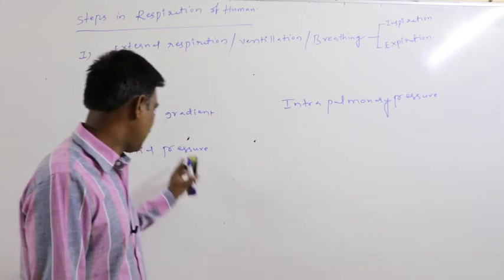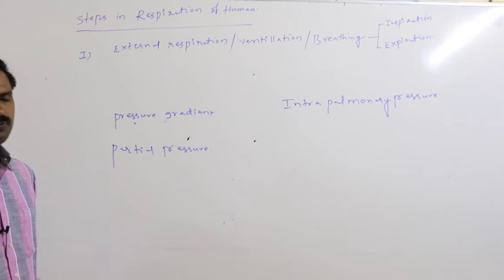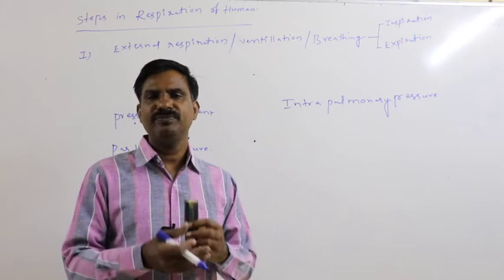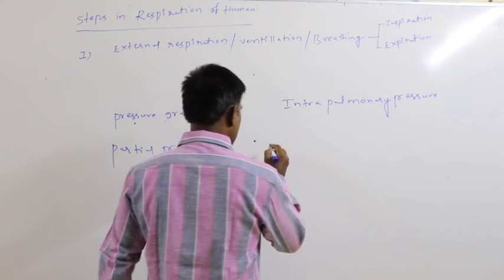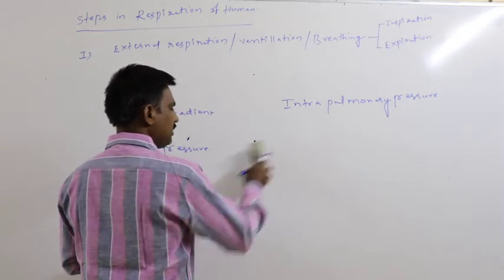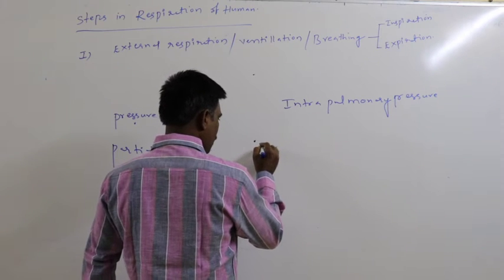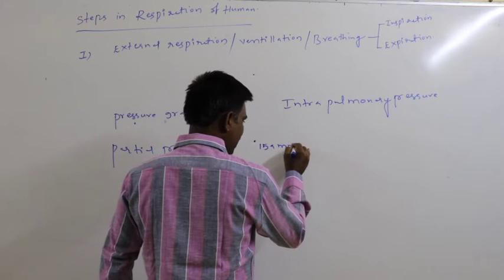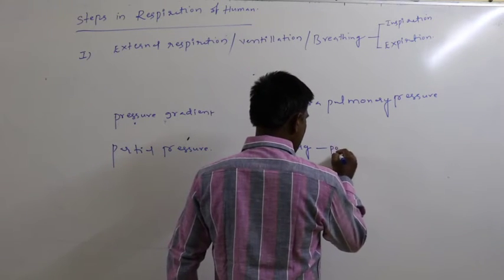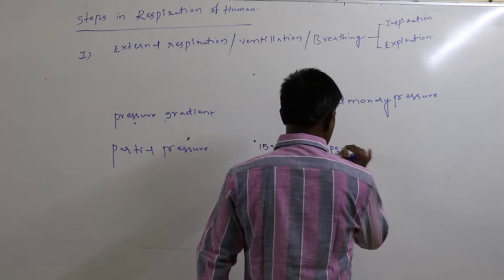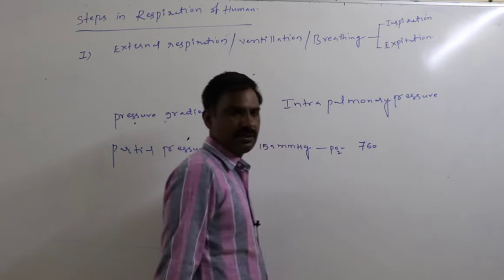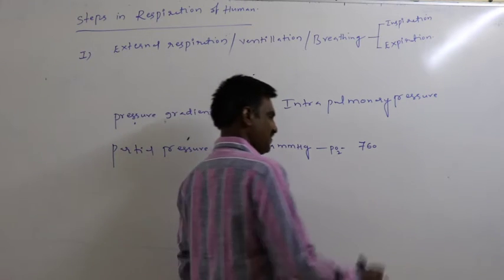For example, all the gases present in the atmosphere totally contribute the atmospheric pressure, which is about 760 mmHg. 159 mmHg is the PO2, the partial pressure of oxygen.